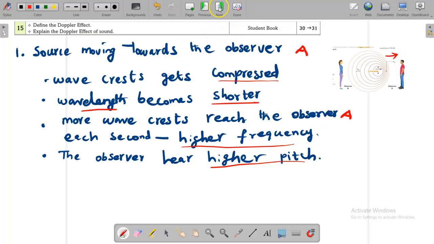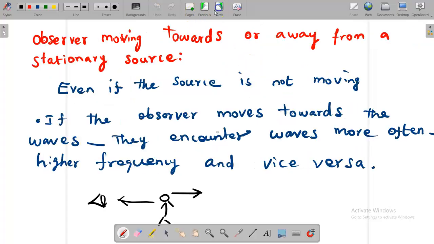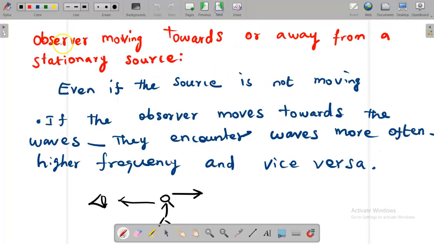And it is just opposite for observer B. Observer B, she is getting lower pitch. It's a lower frequency, because few waves in every second. Wavelength becomes bigger because the wave crests get spread out. You can pause and copy it down.